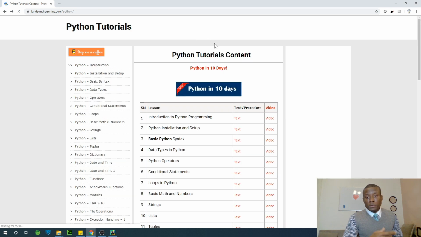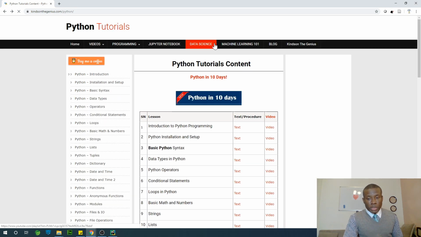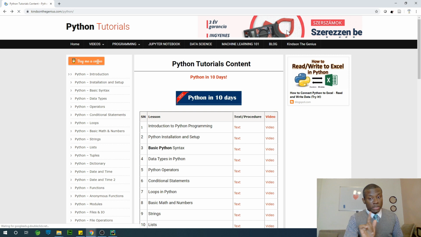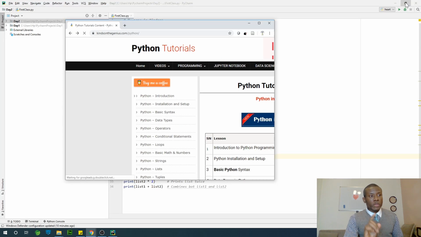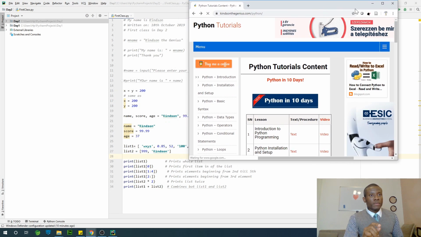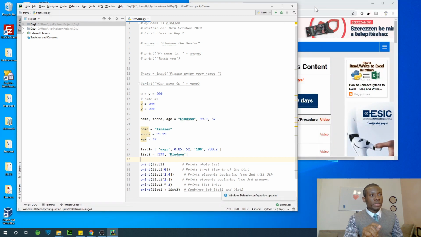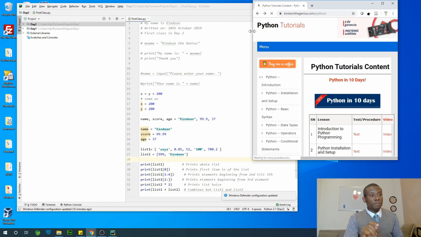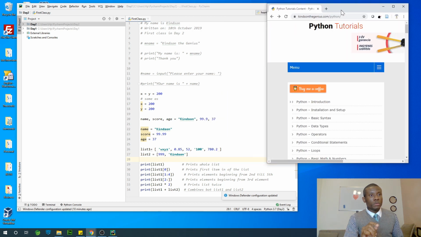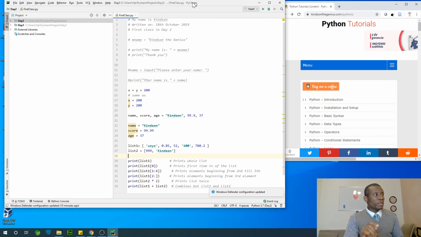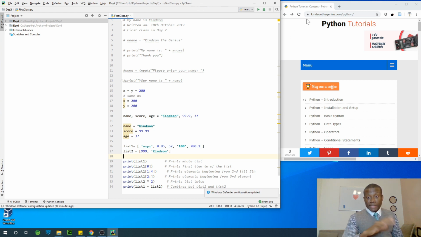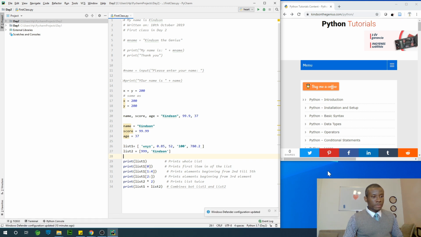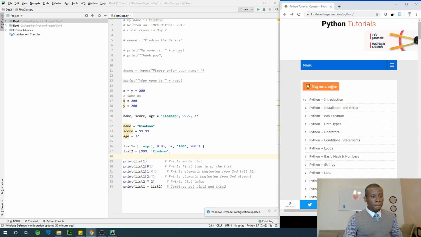Well, I've already opened PyCharm, because this day 3 we are going to be using PyCharm, not Jupyter Notebook. So let me restore this screen so that I can have the procedure open side by side with the PyCharm IDE. So we have this here. Let me also shift this so that I can see both of them in the same window. All right. So that was the idea. So let me drag this one a bit downwards and drag this one down.